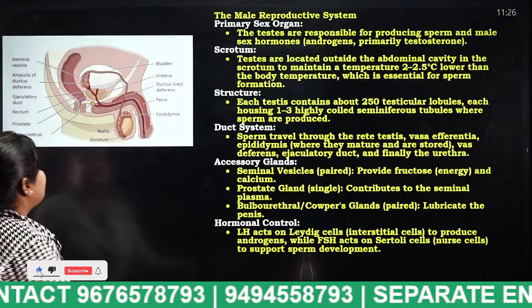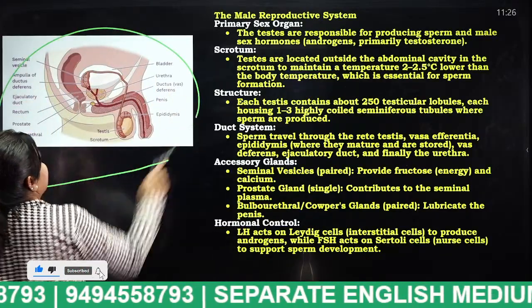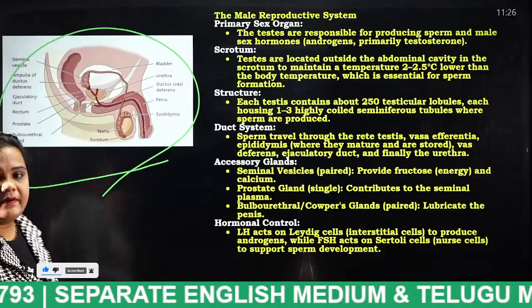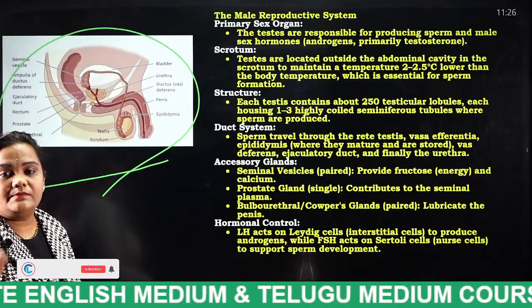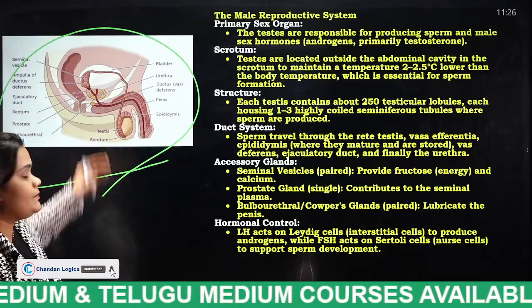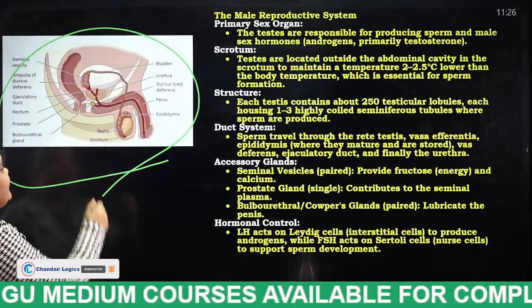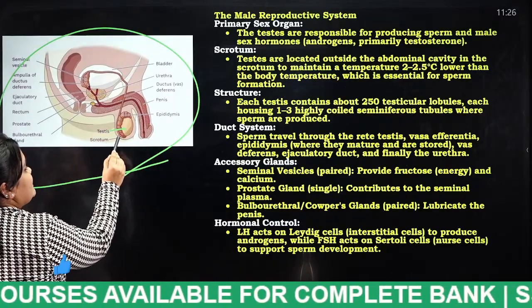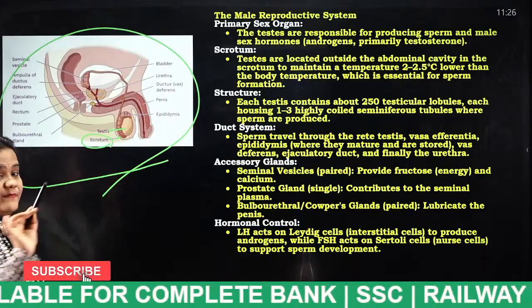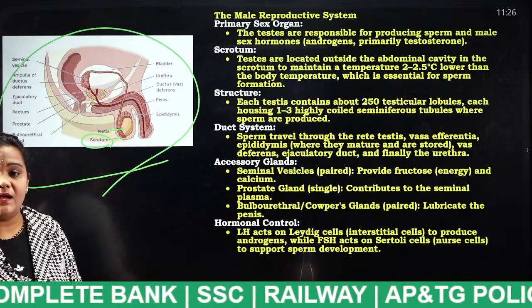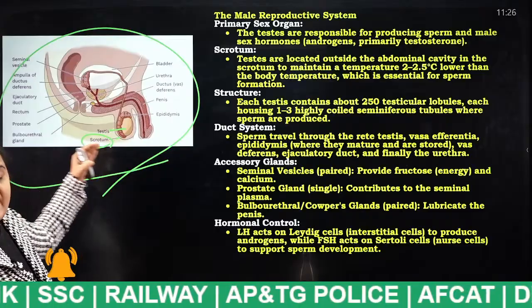We have to listen properly to each and every functioning of the male reproductive organs. So this is the male reproductive system. Here is the testis, students, and this is known as the scrotum. I am explaining each and everything, listen properly.